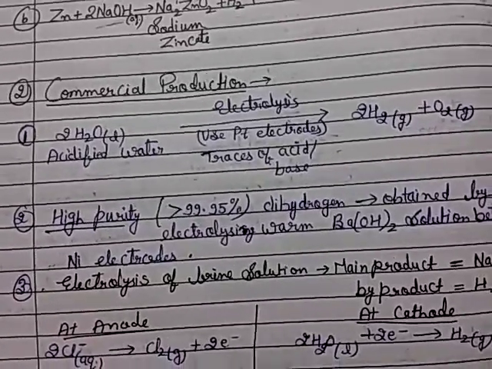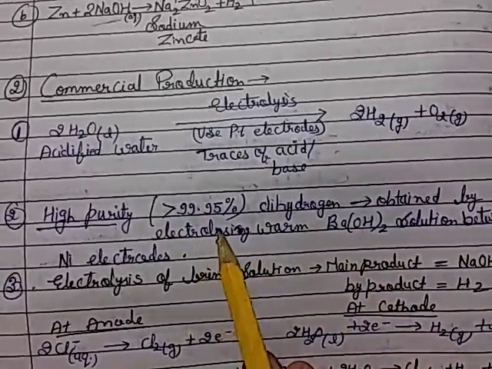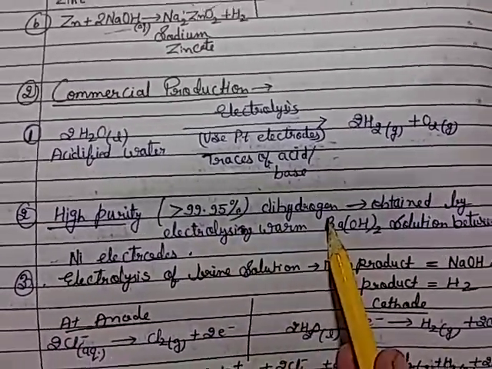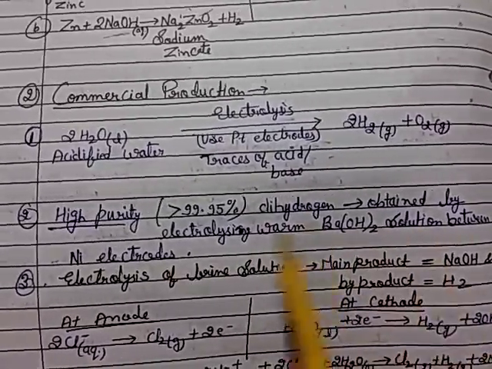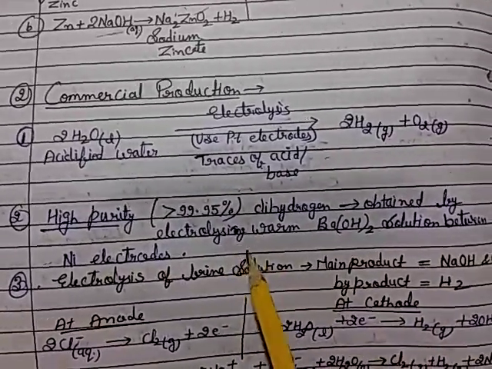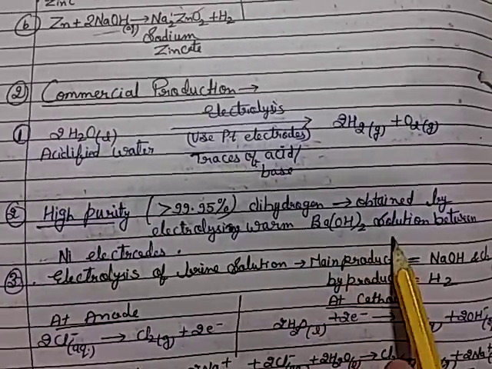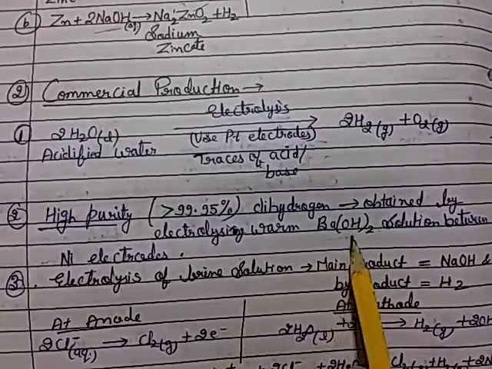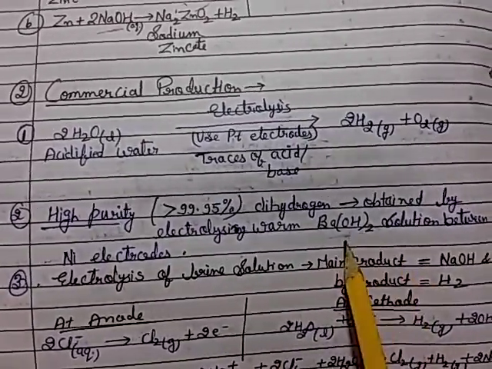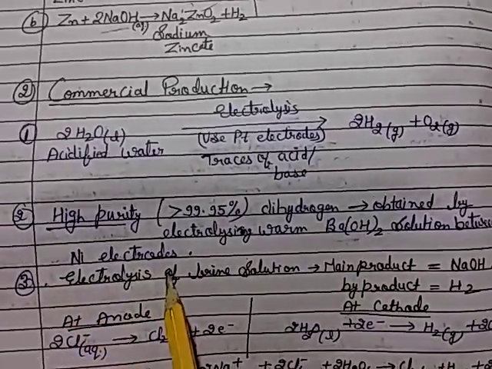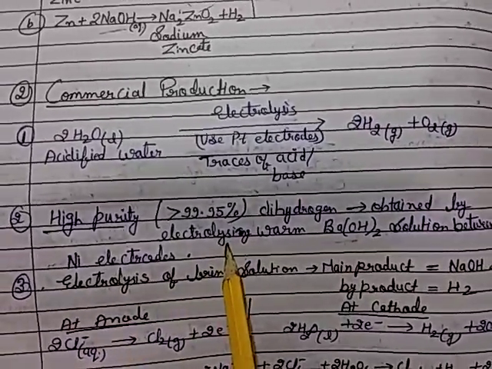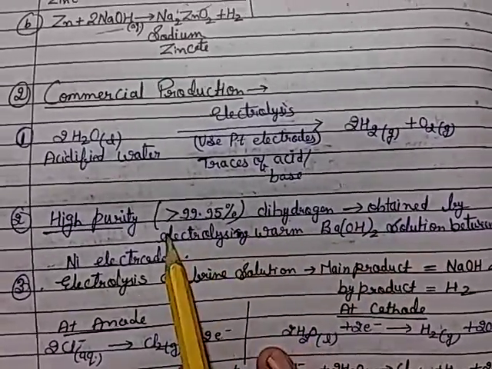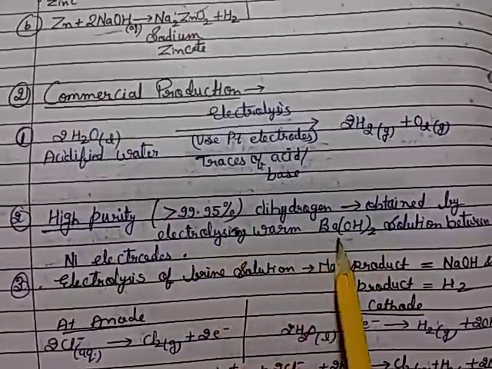Then second, high purity. We have to obtain greater than 99.95% pure dihydrogen. Which method do we use? The electrolysis method, electrolyzing warm barium hydroxide solution between nickel electrodes. That means we take warm barium hydroxide solution in a beaker and use nickel electrodes, and whenever electrolysis is done, dihydrogen forms. By this method we obtain high purity dihydrogen.